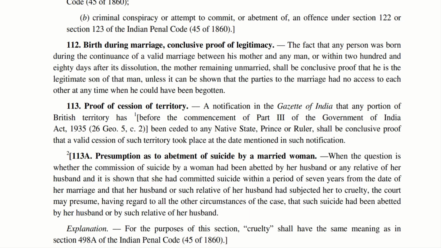So simply we can understand that within 280 days, if a child is born, if the marriage is dissolved and the child is born during the existence of marriage and the mother is remaining unmarried within these 280 days, these three aspects are important.